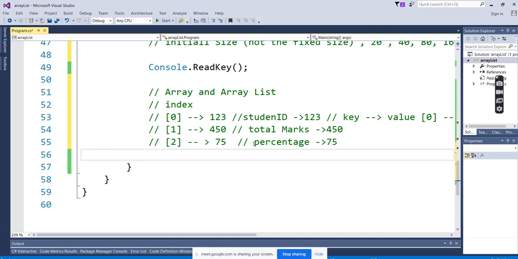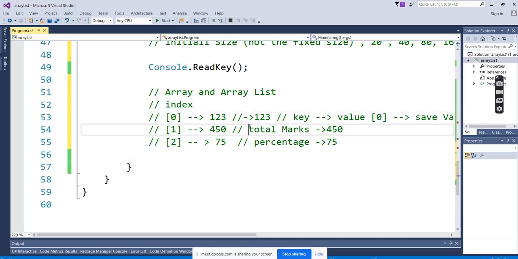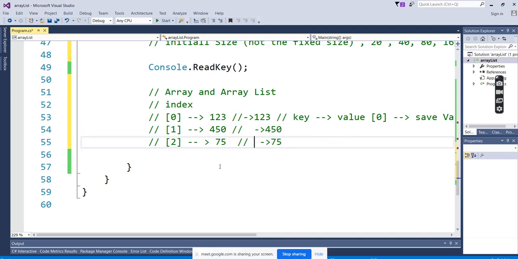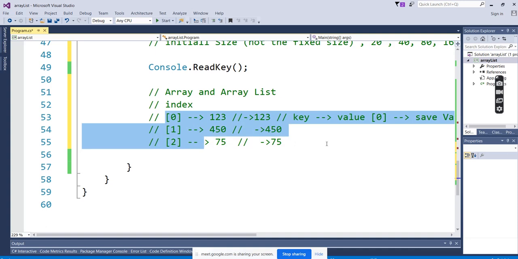It is making it look easy because I have written here what those are. If I want the total marks, I need to access the index of 1. If I want the percentage, I need to access the index of 2. If I want the student ID, I need to access index 0. If I had not written this here and I say I want total marks, how will you identify? You can't. Here there are 3 values, so we have a clear picture.